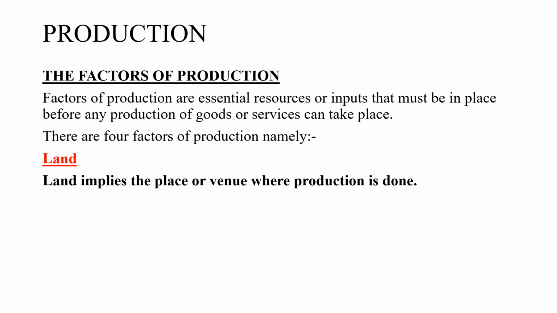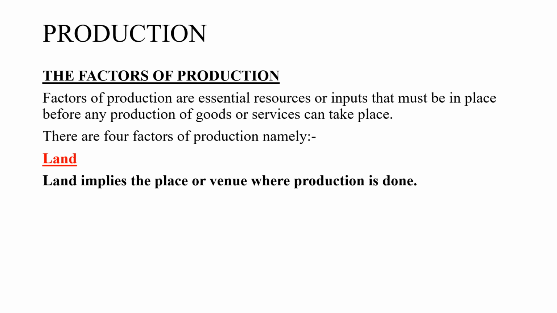Let's think of a boat that is on the ocean, and that's where maybe they do their production. Maybe the type of activity they are in is fishing. Can you say they're not producing? They are getting those fish so that they can go and sell to satisfy human needs and wants. Hence, they are involved in production. So you can't say no, there's no land, so there's no production. There is production. So that's what you should keep in mind.